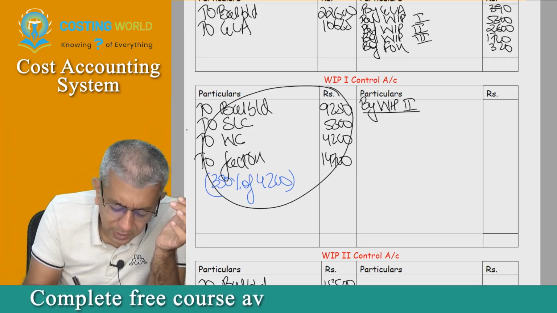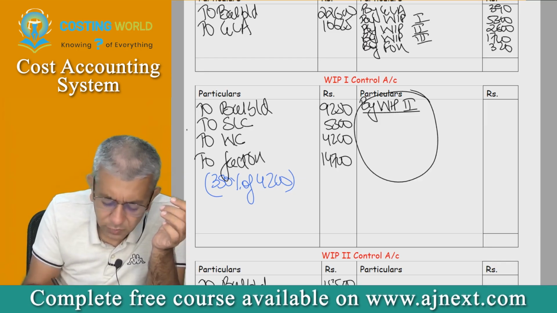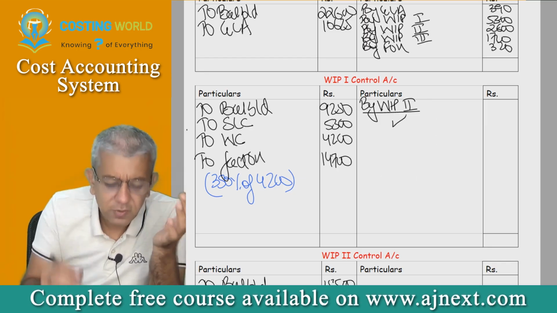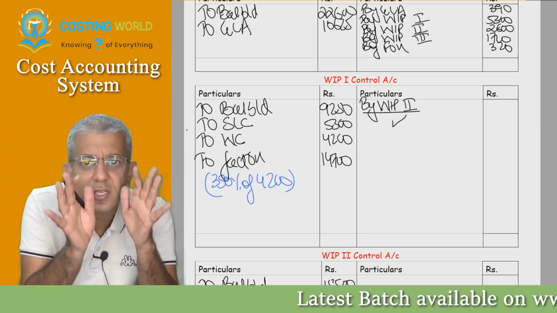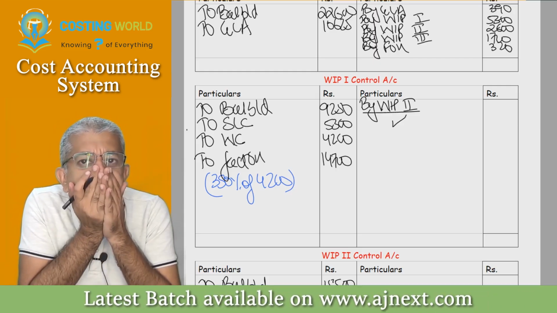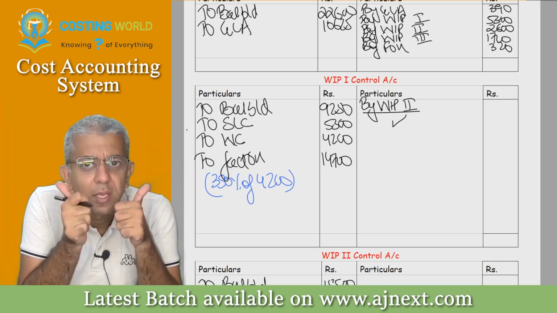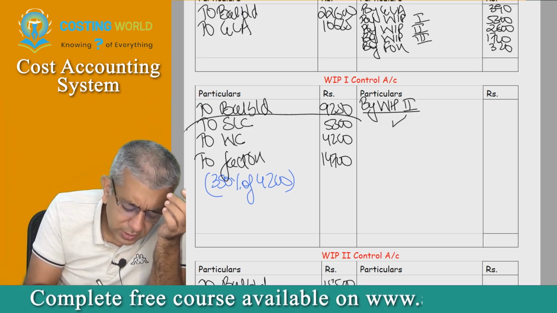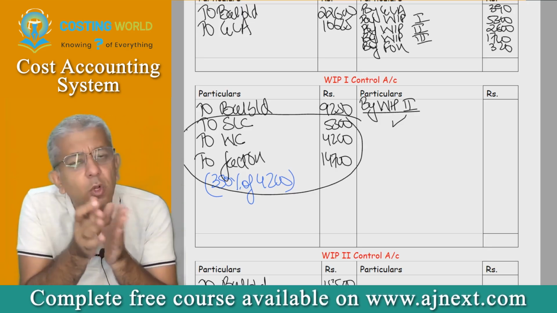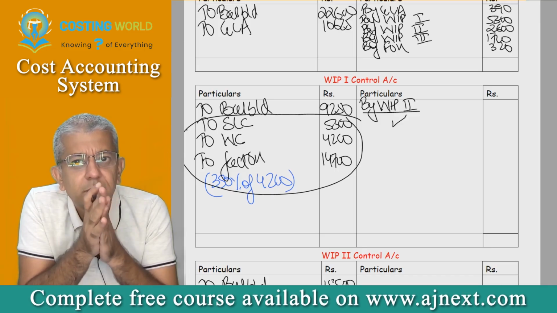Once the goods are made over here, they will be transferred to the next process. Whenever process 1 will transfer the goods to process 2, can we say it will transfer at cost only? Yes, sir. And can we say in cost what all will come? All those things that are there on the debit side will also come on the credit side, no? Yes, sir.